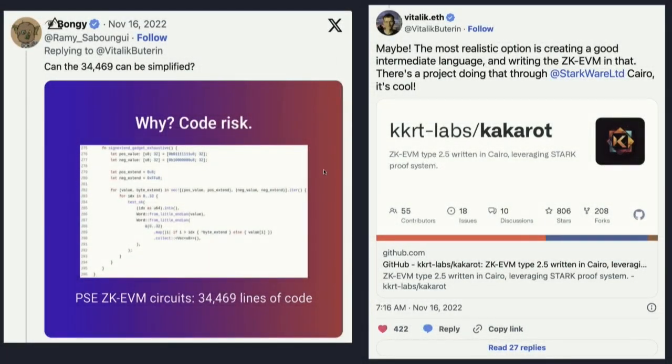This is just a post from when Kakarot was starting, actually. There were people asking how this could be simplified. The code for the PSE, the Privacy Scaling Explorations team, the ZK team from the Ethereum Foundation, is almost 35,000 lines of code. And even Vitalik mentioned that a higher-level language might be more sustainable in the long run because of speed and adaptability, and each year, every time ZK becomes more efficient, the overhead gap between Cairo and pure circuits gets lower and lower.